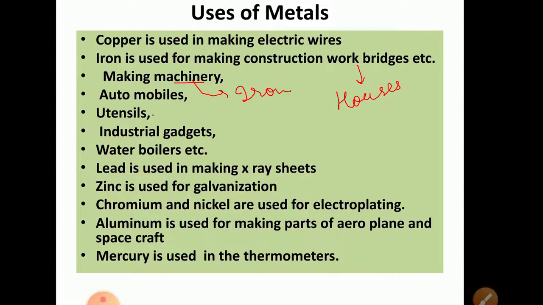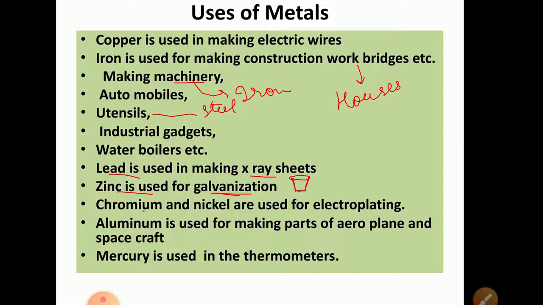Automobiles, utensils like steel and all that, industrial gadgets, water boilers. Lead is used in X-ray sheets. Zinc is used for galvanization, in which a thin coating is done, such as if we take a bucket even of steel. So it's even done.